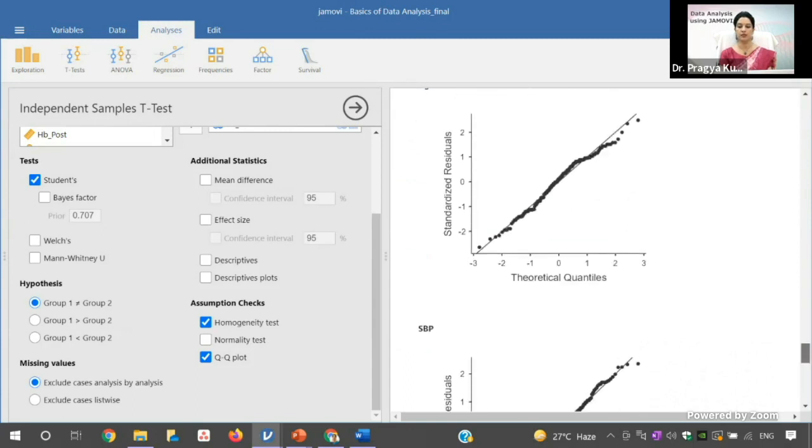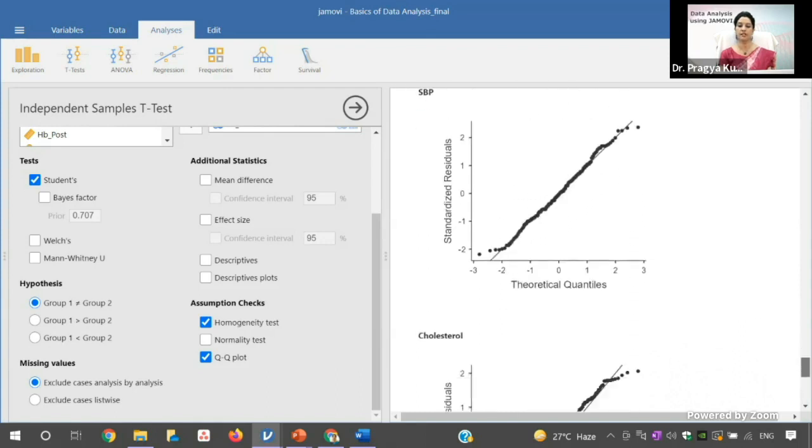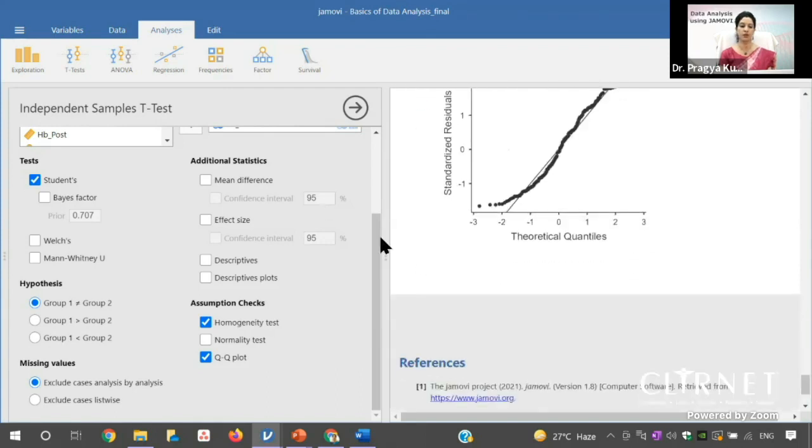And then you can see the QQ plot. So QQ plot, if all the individual data points lie across this diagonal line, then the variable is normally distributed. So both of these, systolic blood pressure and age, are normally distributed. This cholesterol is also normally distributed.